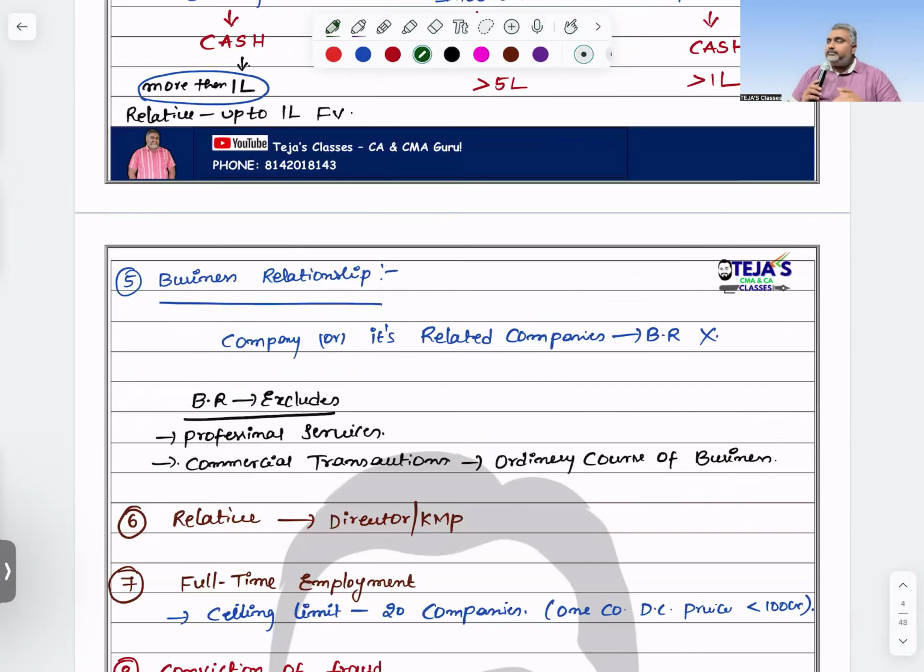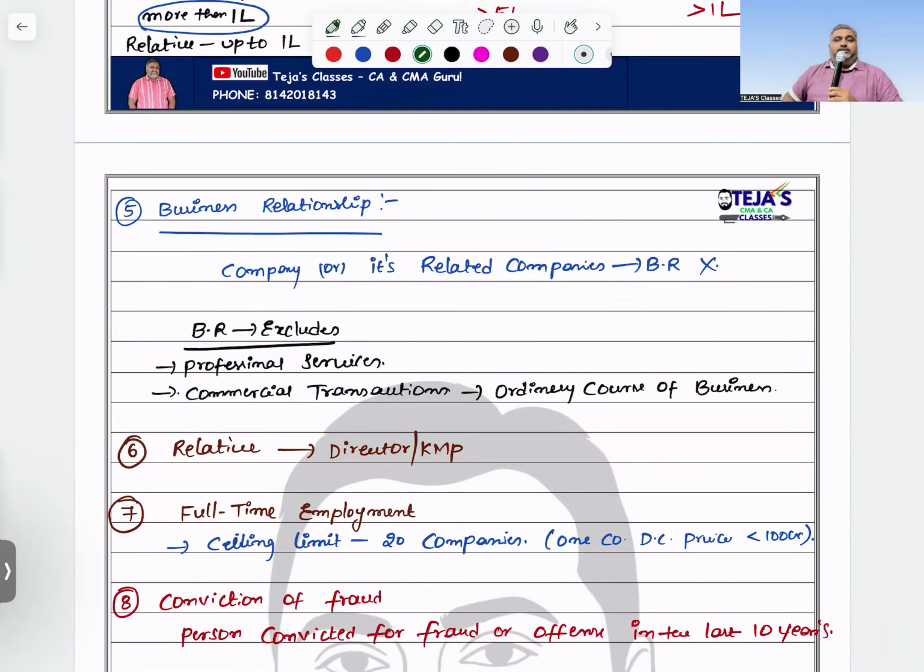Next, business relationship. Business relationship does not mean only having a financial nature of things. These should not be considered as a business relationship. Which ones? If you are entering into any transaction with a concerned party in the ordinary course of business, like arm's length transactions, then that should not be counted as a business relationship. Second, if you are providing any professional services that are allowed by the Act, that should not be considered as